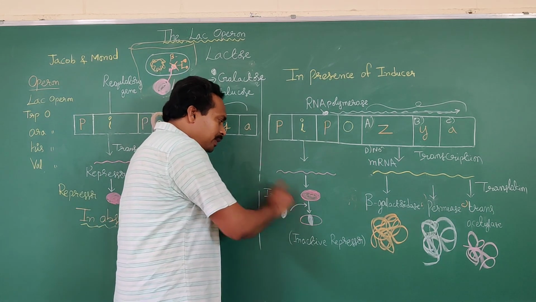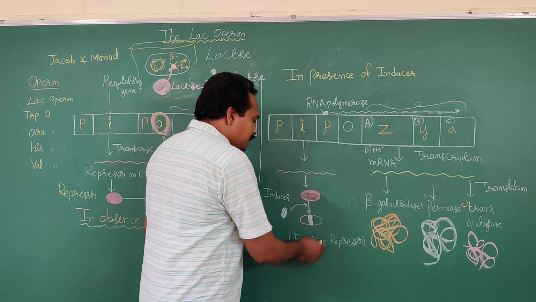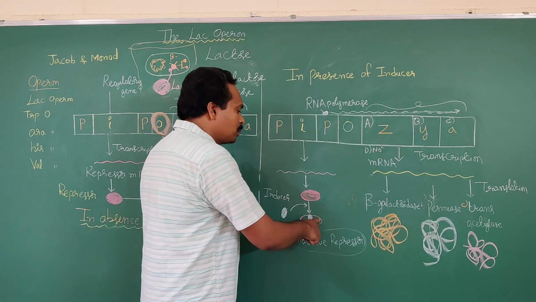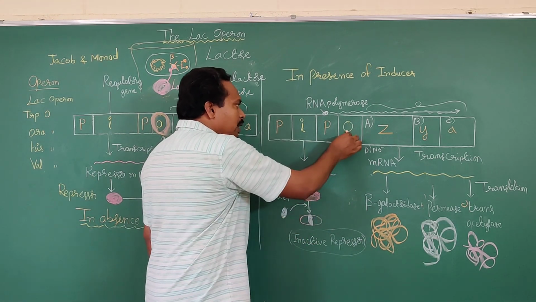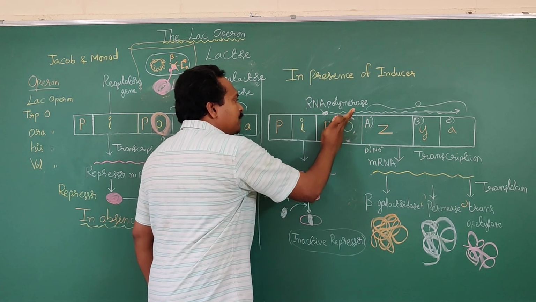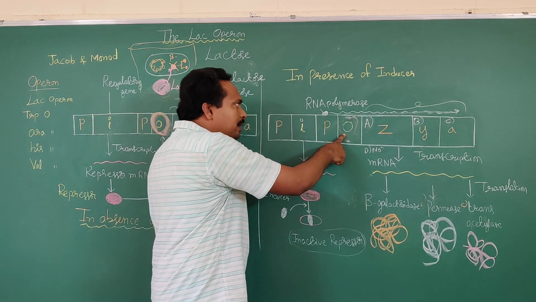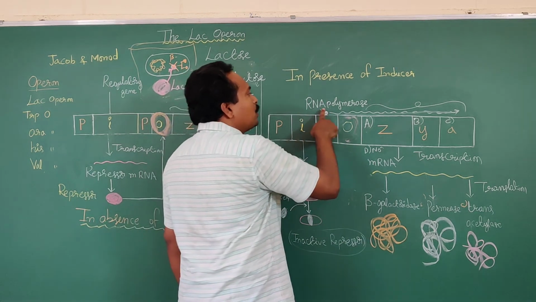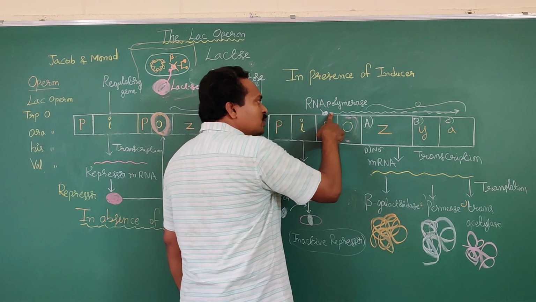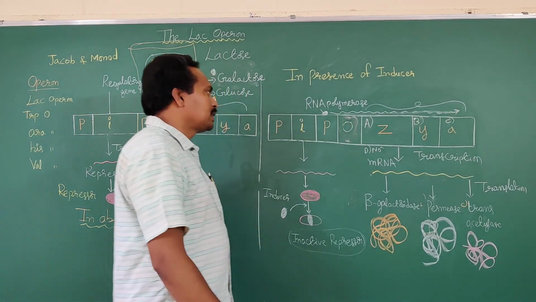Then it becomes an inactive repressor protein, which is not able to bind to the operator region. Then the RNA polymerase attached to the promoter moves from the promoter region towards the structural genes.